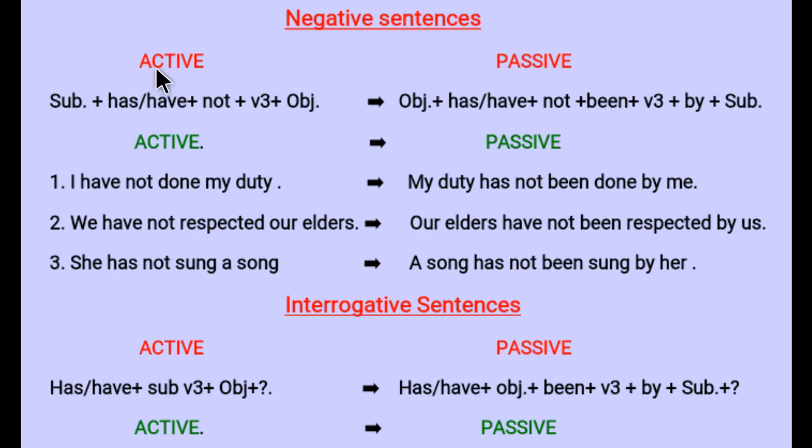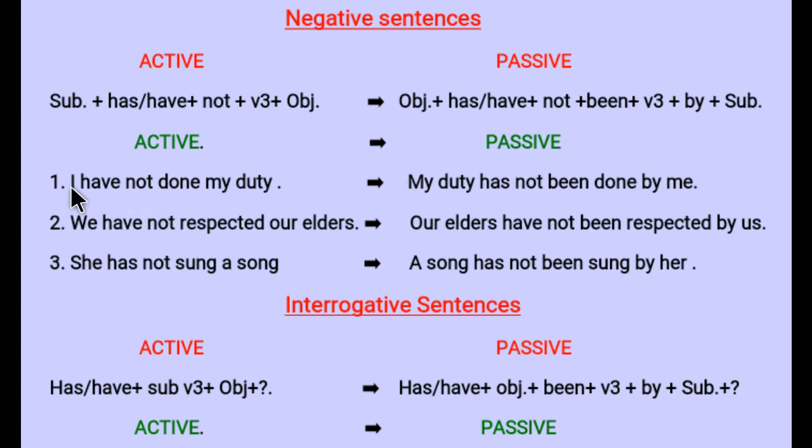So in negative, what are the rules of active? First of all, you will have the subject. After that, as it is, helping verb, has and have. Then add not. After that, you will add not, verb's third form, then object. Now when you change it into passive, what are the rules? We will take the object at the first position. After that, we will add the helping verb, has and have, has with singular and have with plural. Then we will add not. Then we will add been, verb's third form, by, then subject.